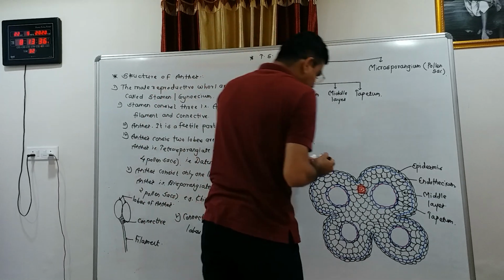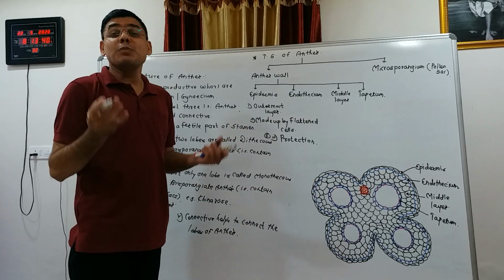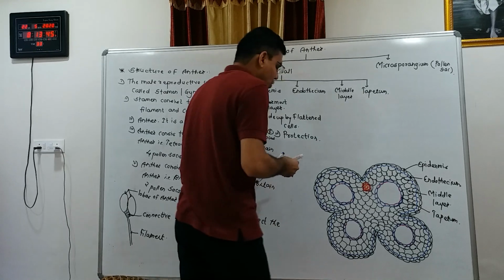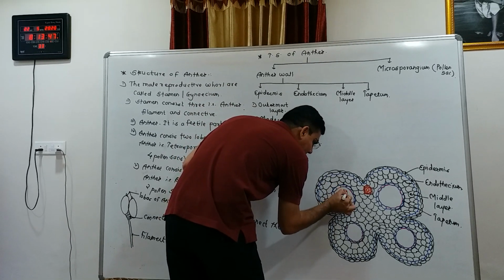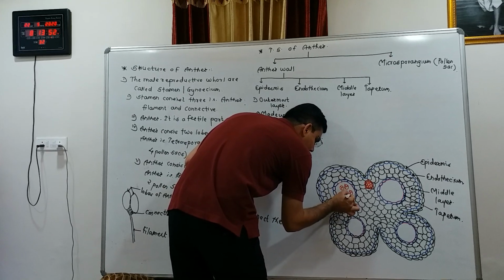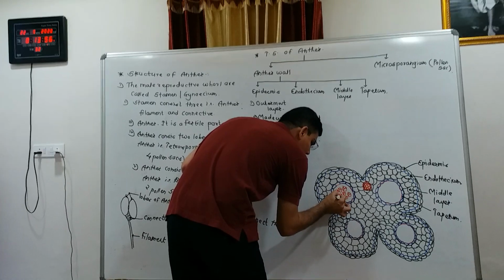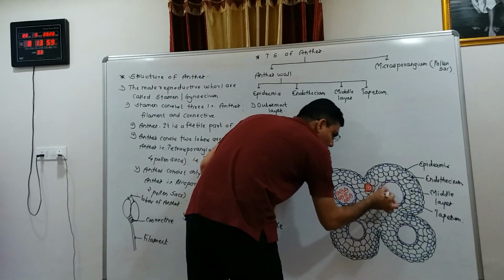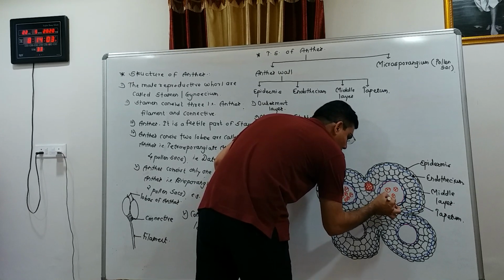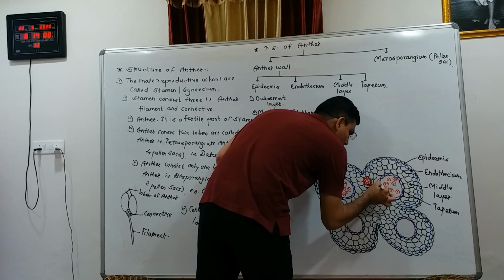Okay, inside the tapetum, the sporogenous cells or sporogenous tissue are present, and this sporogenous tissue develops tetrad pollen grains inside the pollen sac. These are tetrad pollen grains, and they develop inside the pollen sac.